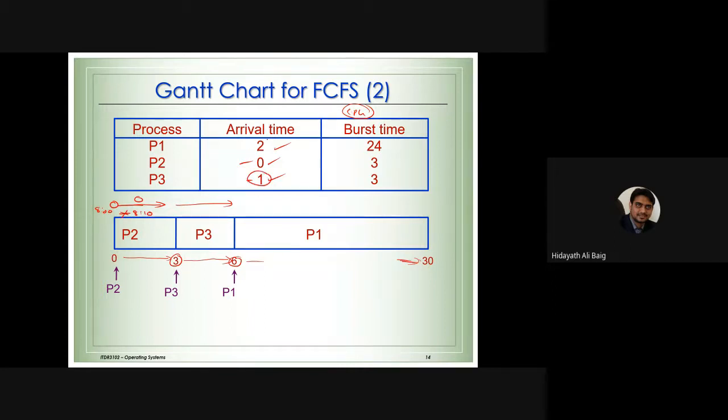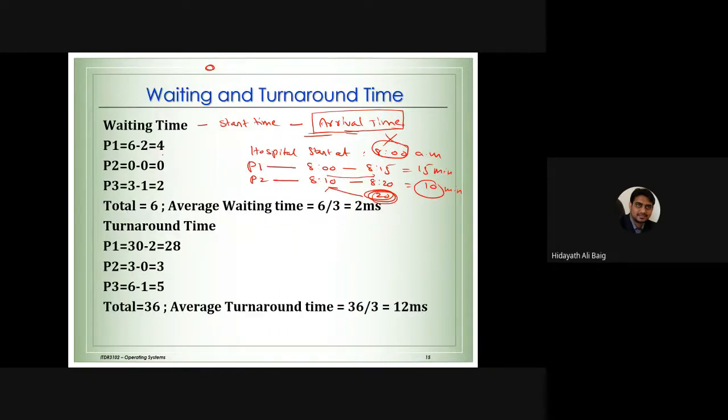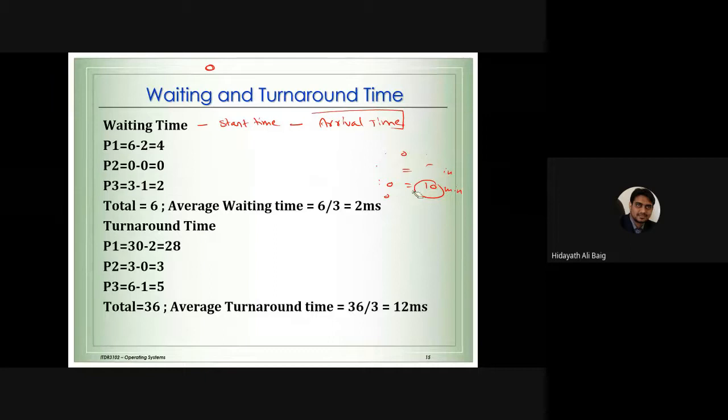That's why the formula is that: waiting time is start time minus arrival time.